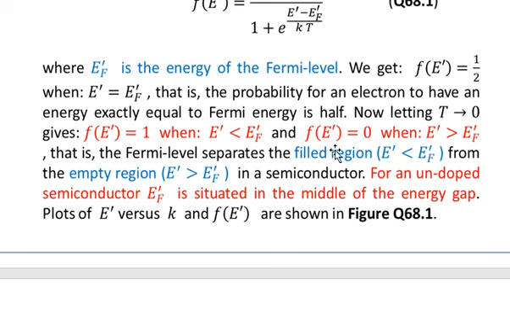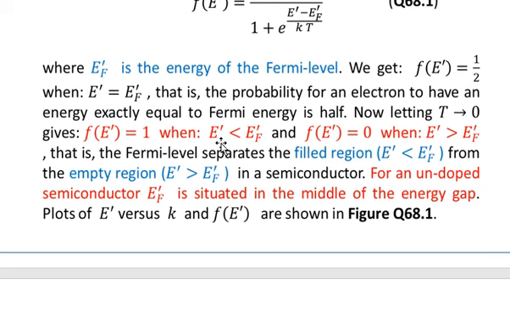So you see that we have two values of the probability. One, when the energy of the electron is less than the Fermi level at T equal to 0, then the probability is 100% that the level E prime is occupied.